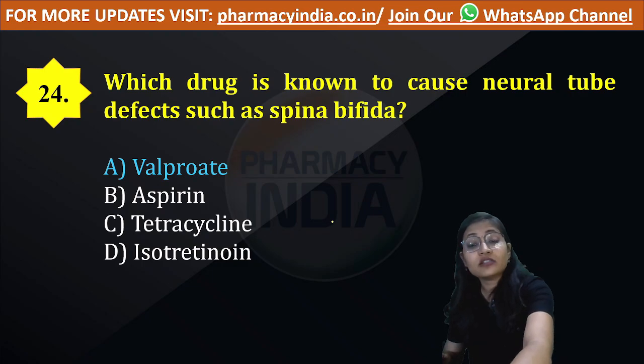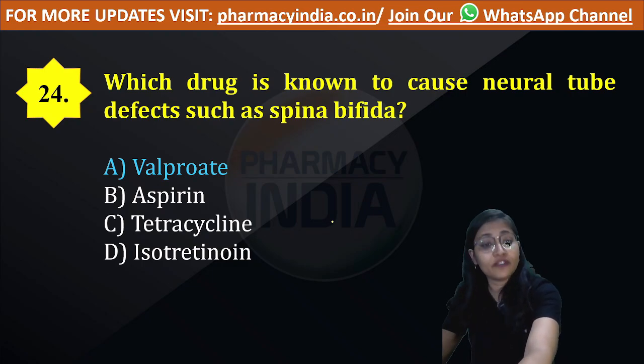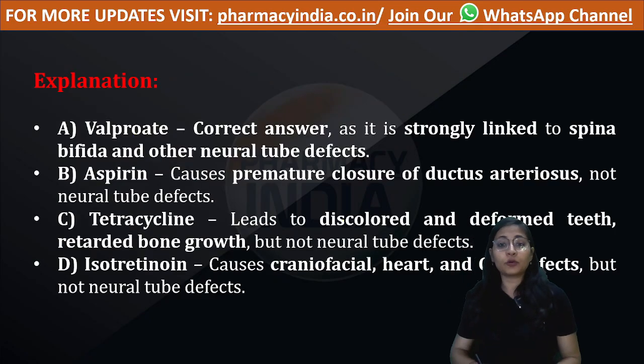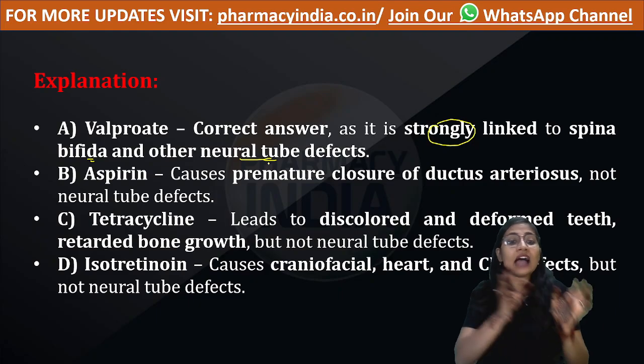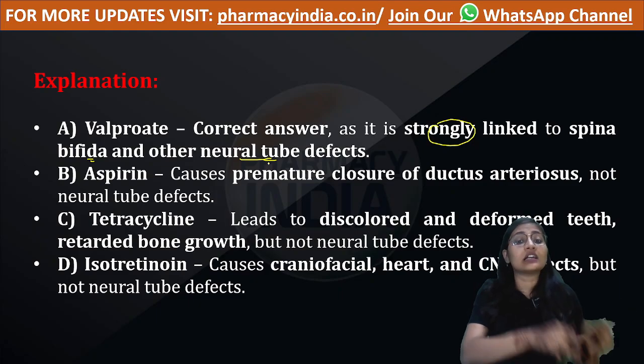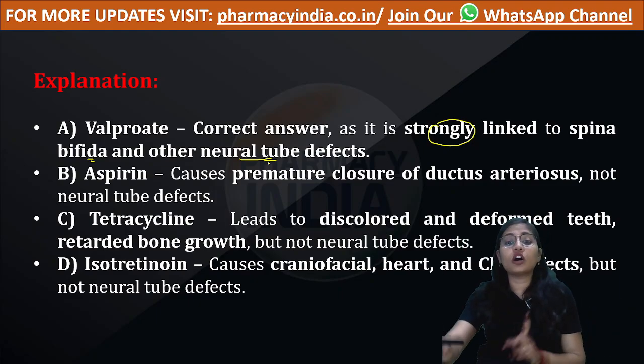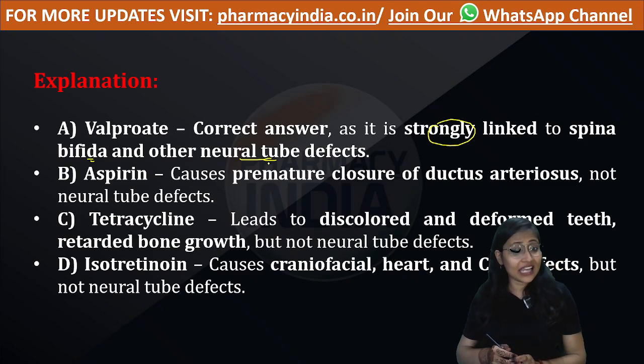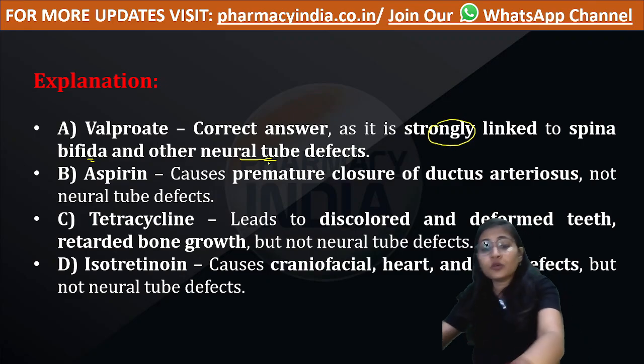So the drug that is known to cause neural tube defect is valproate. Valproate is strongly linked with spina bifida and other neural tube defects. Aspirin, what does aspirin cause? Aspirin causes premature closure of ductus arteriosus. Tetracycline causes discoloration and deformation of teeth. It retards bone growth. Okay, let's move to the next question.